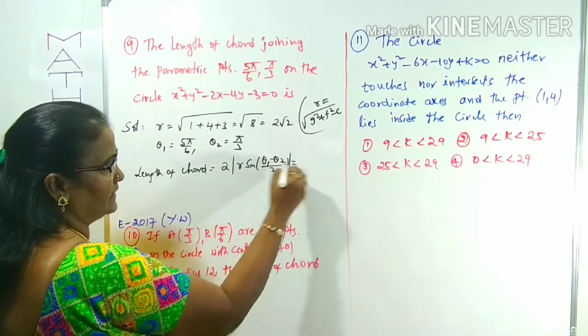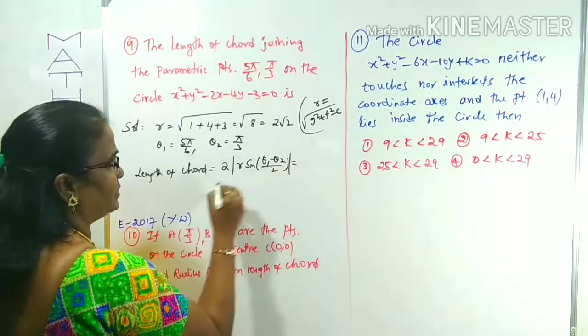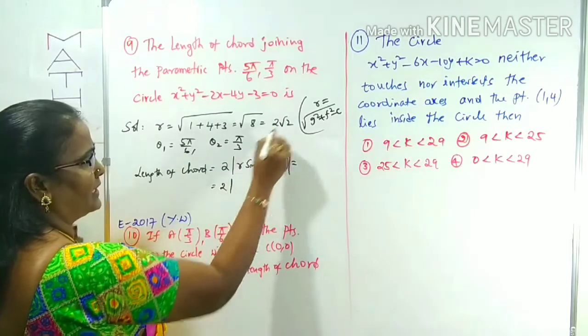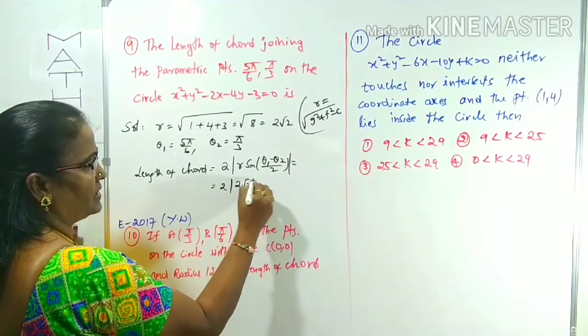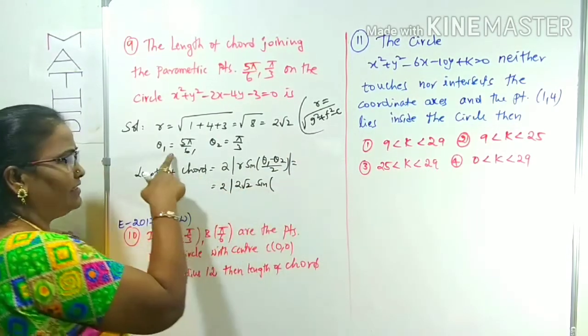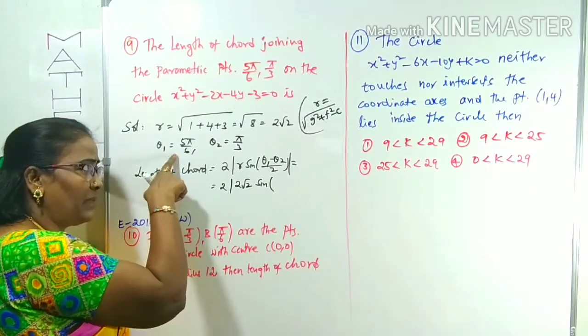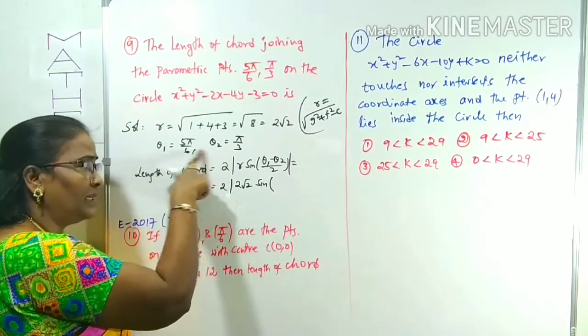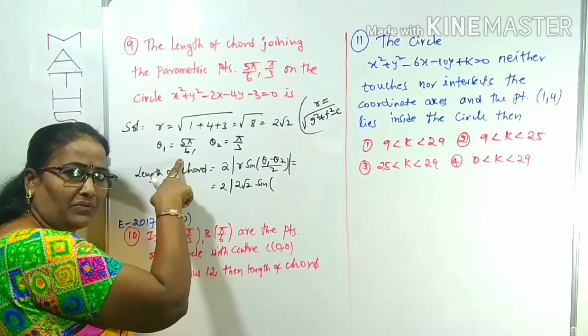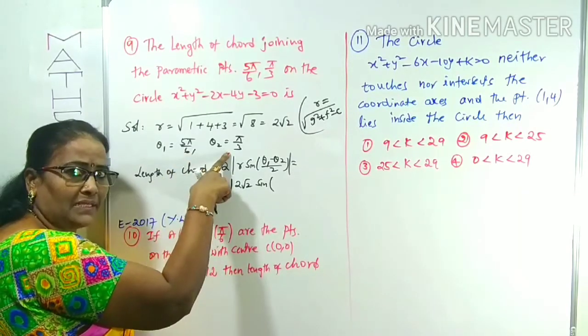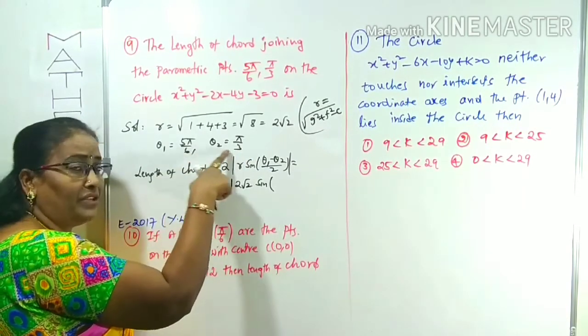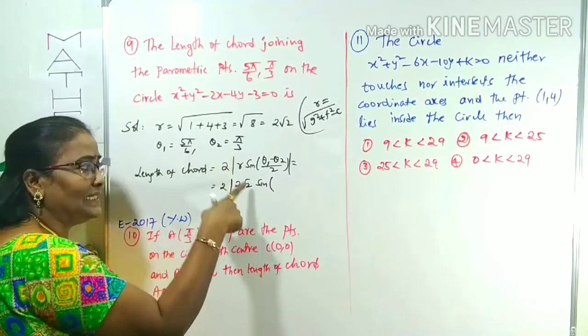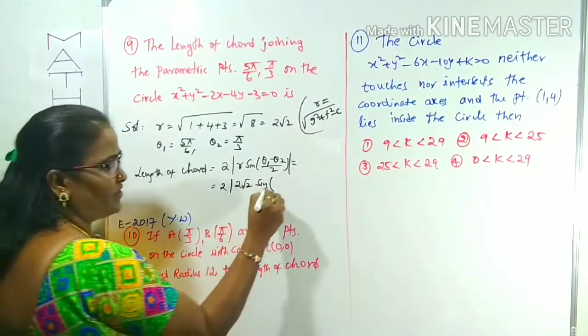Once again I am writing here: 2 into mod r, r is 2 root 2, sine of (pi by 6 minus pi by 3) by 2. Pi by 6 means 150, pi by 3 is 60, 150 minus 60 is 90, 90 by 2 is 45.